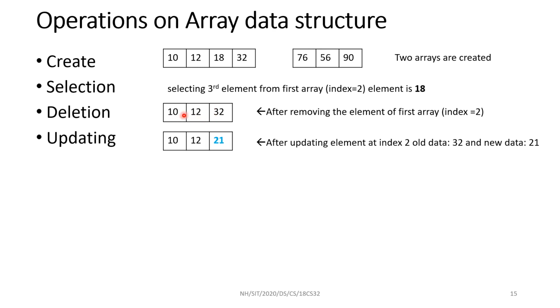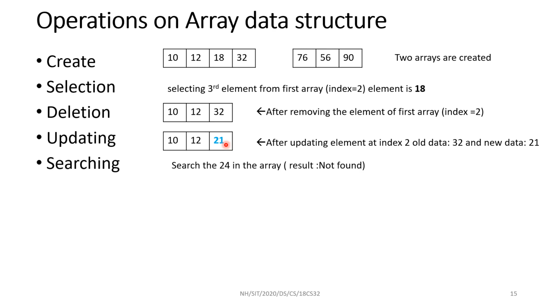Updating. If this is an array, I want to modify the value 32. The new modified value is 21. The existing element is now modified. Index 0, 1, 2. Index 2 is modified from 32 to the new value 21. That operation is called updation.